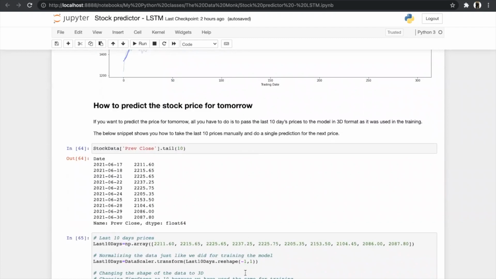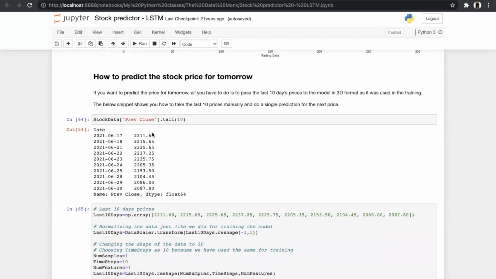So after creating the model and seeing the visualization, we will see how to predict the stock price for the next day. If you want to predict the price for tomorrow, all you have to do is pass the last 10-day prices to our model in 3D format, as it was used in the training set. The below snippet shows how to take the last 10-day prices manually and do a single prediction for the next price. So from this statement, we will get our last 10-day prices, and here is what it looks like.